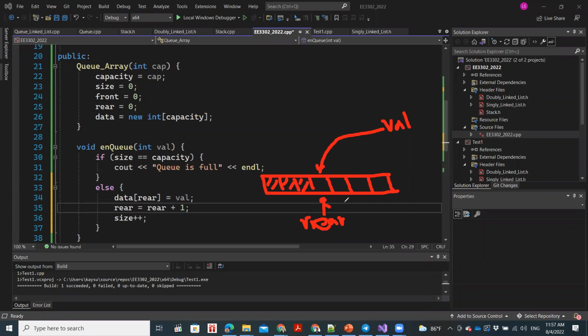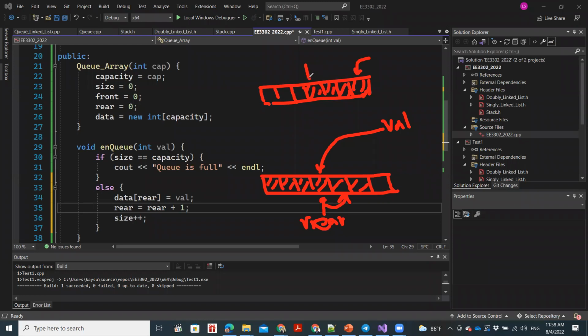So the issue is, when we increment, it goes to here. Now suppose we were in a situation, let me draw it again. Say suppose our queue looks like this, and once we inserted that value, we inserted it over to here, so this also got filled.